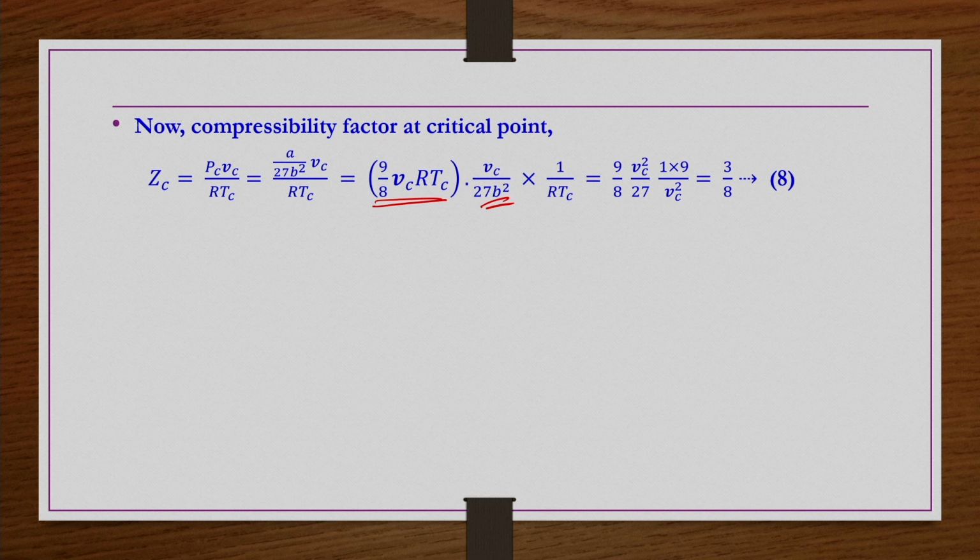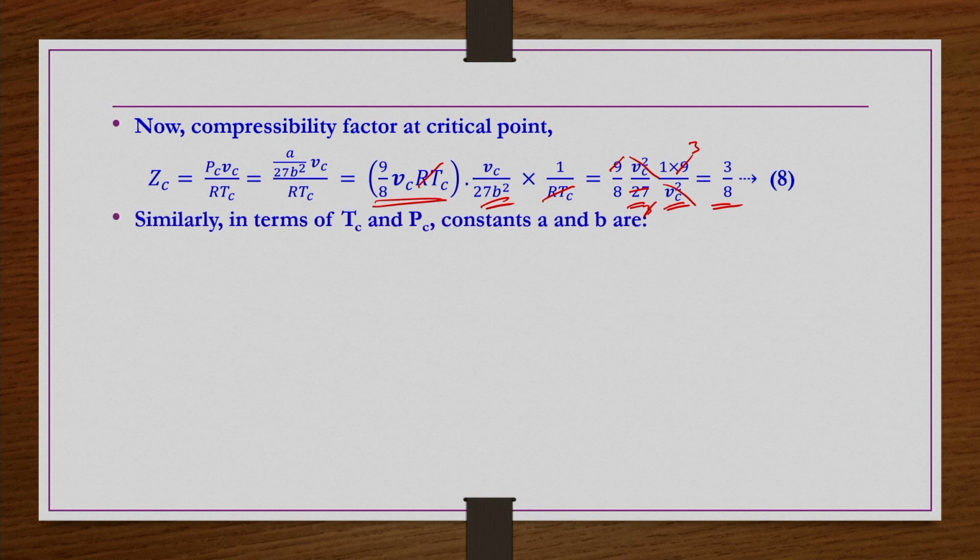So, then what we have: this Vc square, and then 9 by 8, this RTc is cancelled out, and then divided by 27, and b is nothing but Vc. So, what we write? Vc square. Now this Vc square is also cancelled out. So, we have 9 1s are 9, 9 3s are 27, 3 1s are 3, 3 3s are 9. So, 3 by 8, the same thing we got in the previous equations.